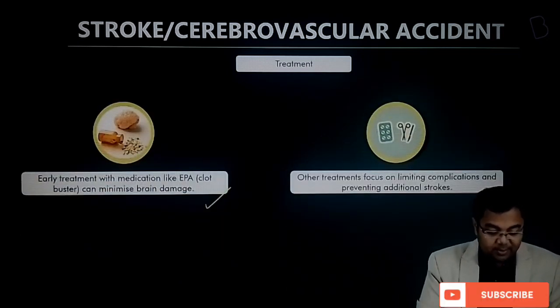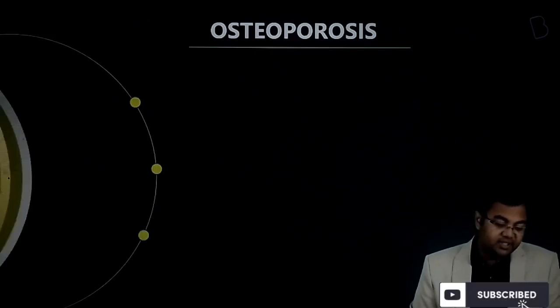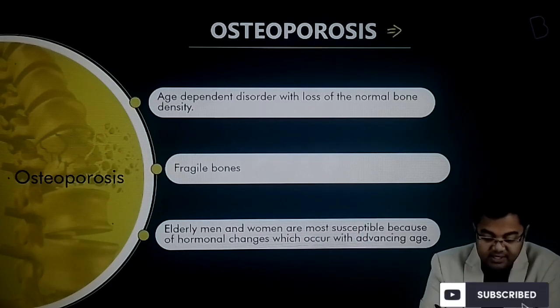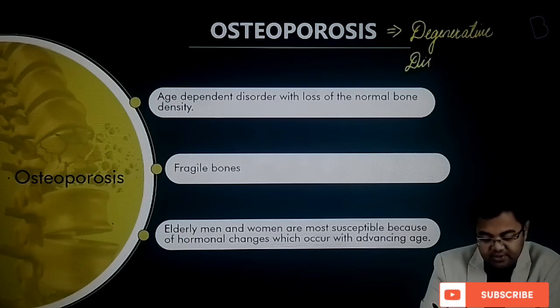Treatment: first, early treatment with medication like tPA can minimize brain damage, and other treatments focus on limiting the complications and preventing additional strokes. Then after this you have osteoporosis as another disease, and this is something that can be called a degenerative disease.